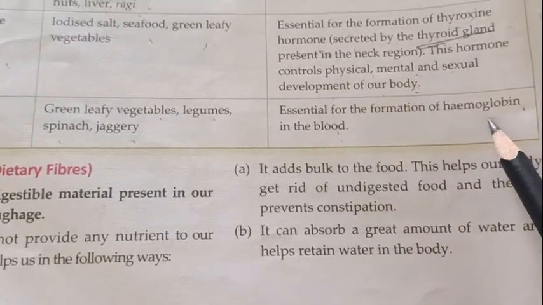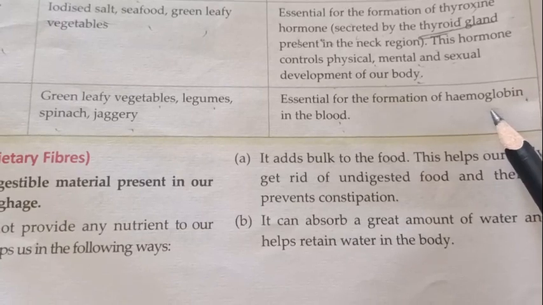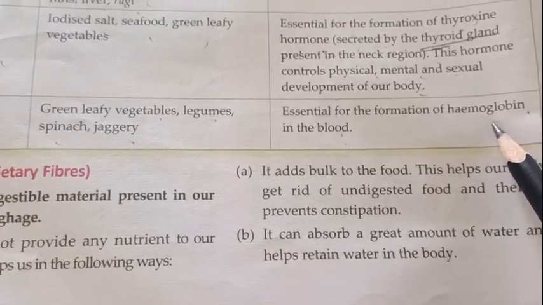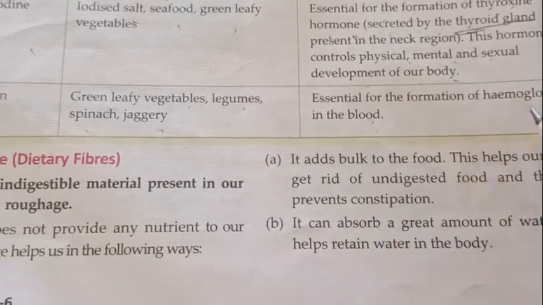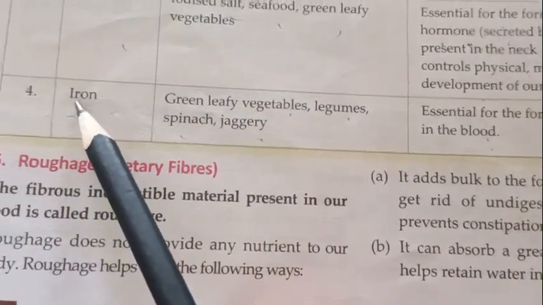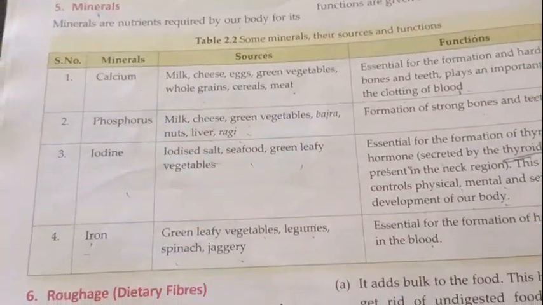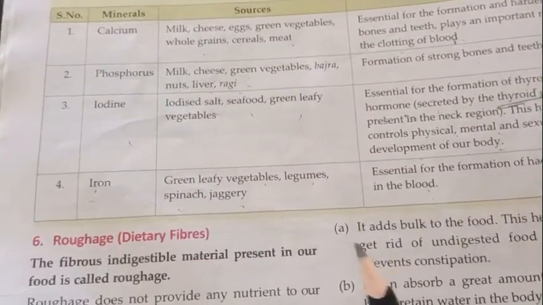Hemoglobin means what? This is a red colored pigment, and because of this pigment the blood is red in color. And to form hemoglobin, what is necessary in our body? Iron. Okay, so this is about minerals. Up till now we have discussed the different types of nutrients.